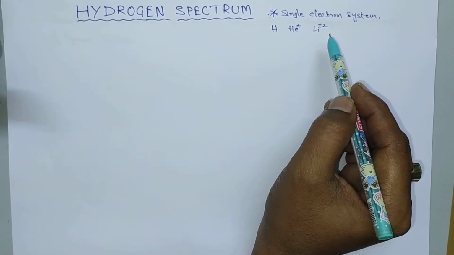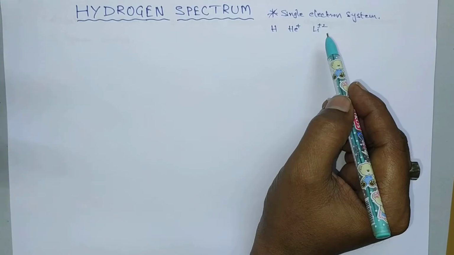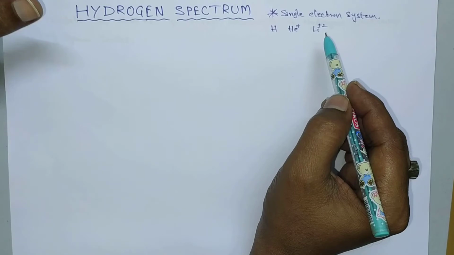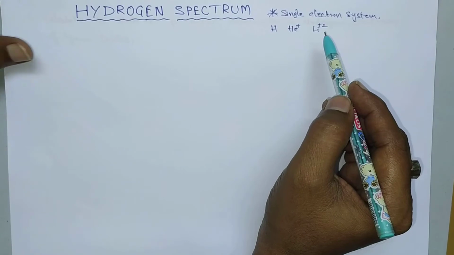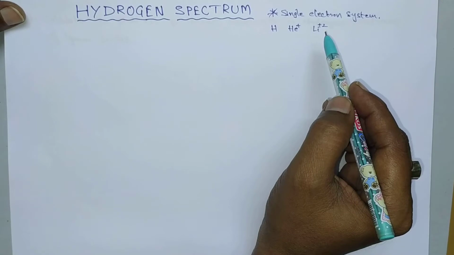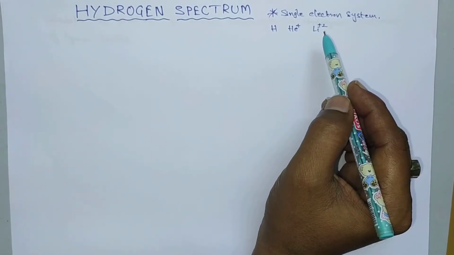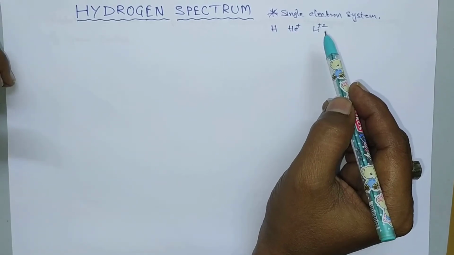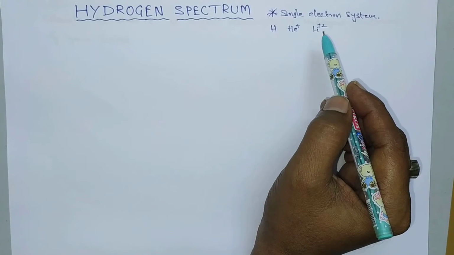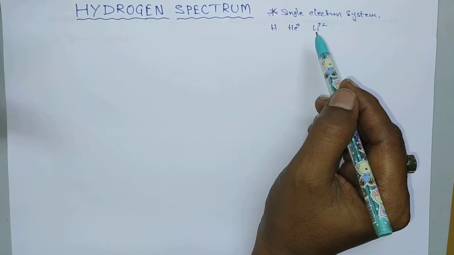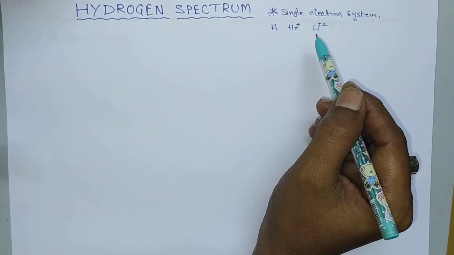According to Bohr's theory, every atom consists of a central part called the nucleus. Around the nucleus there are certain circular paths called orbits, and the electron revolves in those orbits. When the electron is revolving in an orbit, it neither loses nor gains energy, so those are called stationary orbits. When an electron jumps from one orbit to another, it may lose or gain energy. Whenever the electron jumps from a high energy level to a low energy level, it emits some amount of energy.